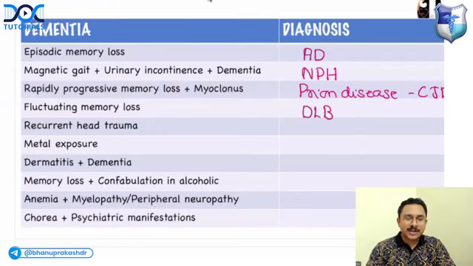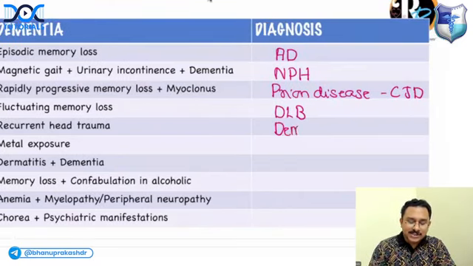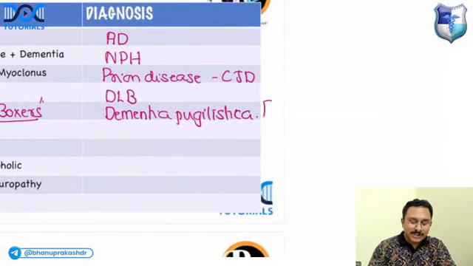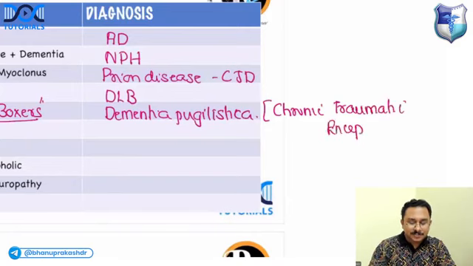If the patient has memory loss and a history of recurrent head trauma, what is the diagnosis? Recurrent head trauma happens in boxers. So what is this diagnosis? It is called dementia pugilistica. This happens in boxers who receive recurrent punches over the head. And what is the new name of dementia pugilistica? It is also known as chronic traumatic encephalopathy.